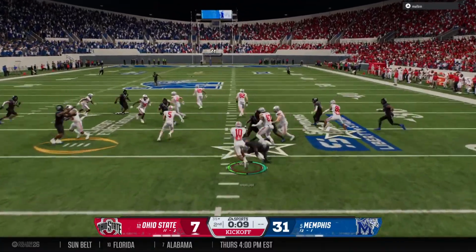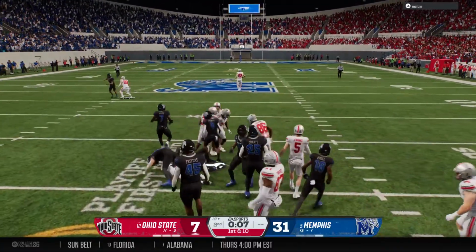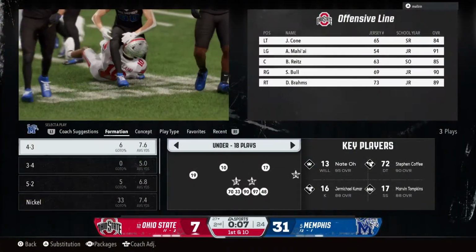And he'll bring it out from inside the 10. And he'll be tackled at the 27. That's where the drive will start.